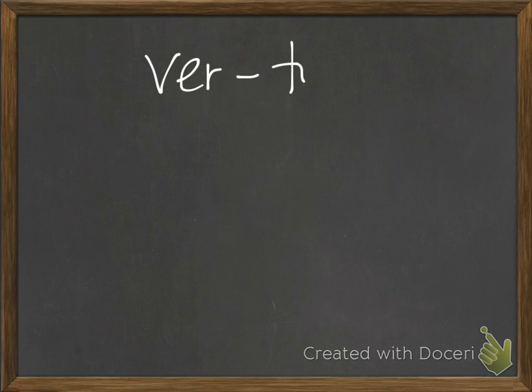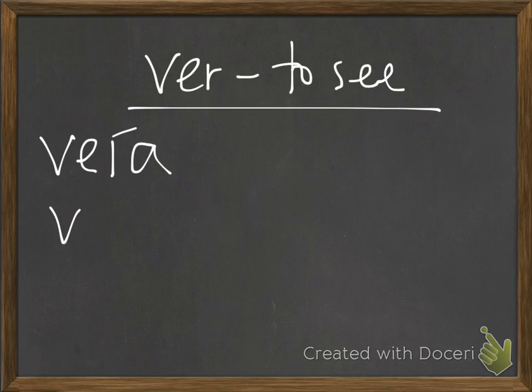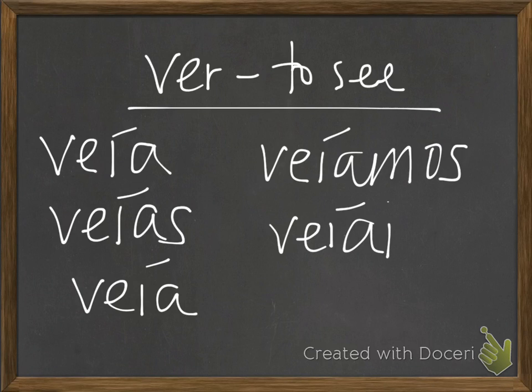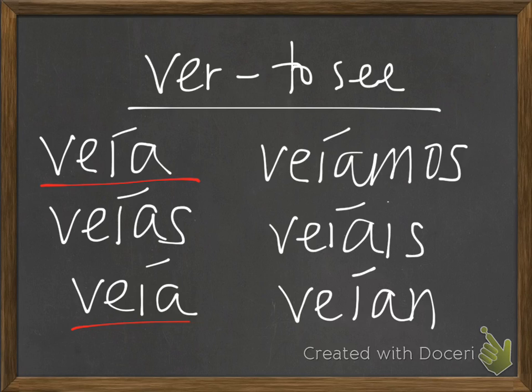Okay, finalmente, ver, to see. Veía, veías, veía, veíamos, veíais, veían. Okay, once again, you'll see the accents on all of the I's here. And also, notice that the yo and the usted form for all of these verbs in the imperfect are identical. And pause it if you need more time.